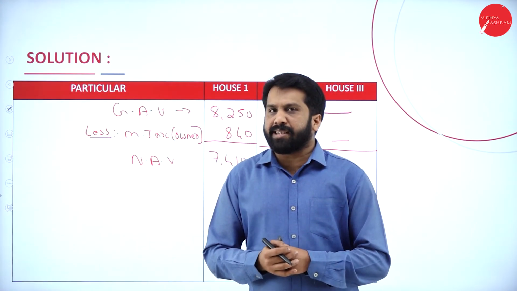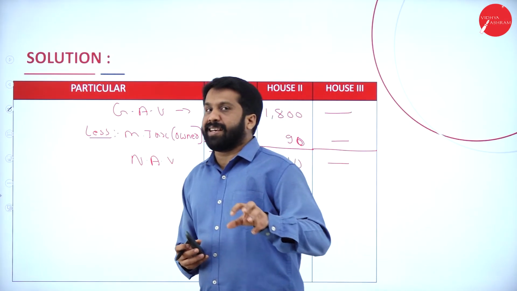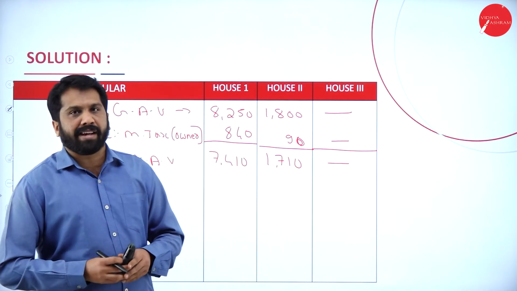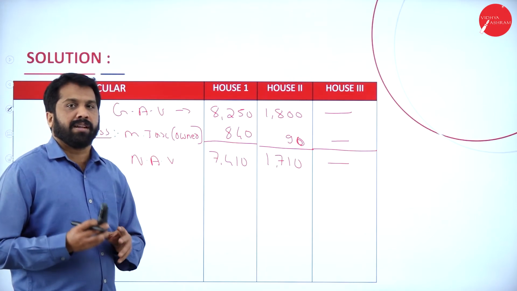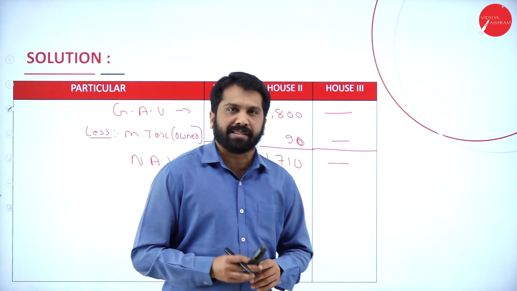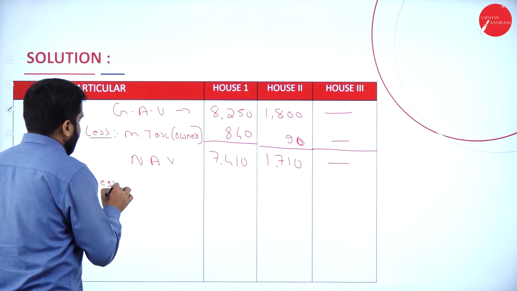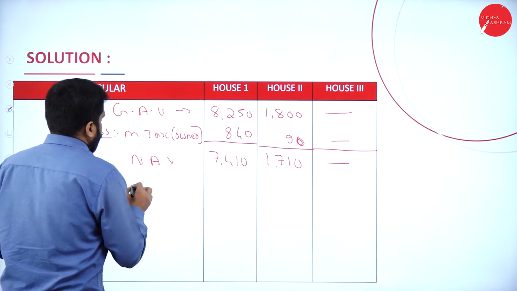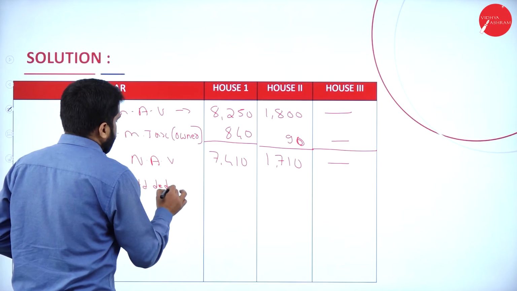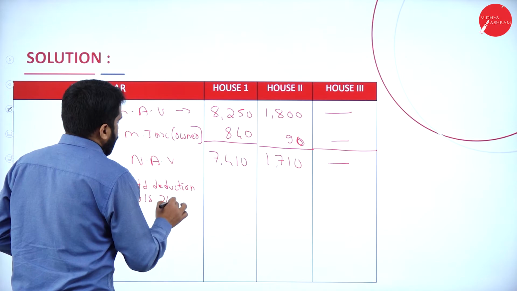Now, which are the things we are supposed to minus? Remember, if there is any interest, we are supposed to minus. If they have taken any interest on construction or interest on repairs, we are supposed to consider. I'll go back to that. Before that, standard deduction under section 24.